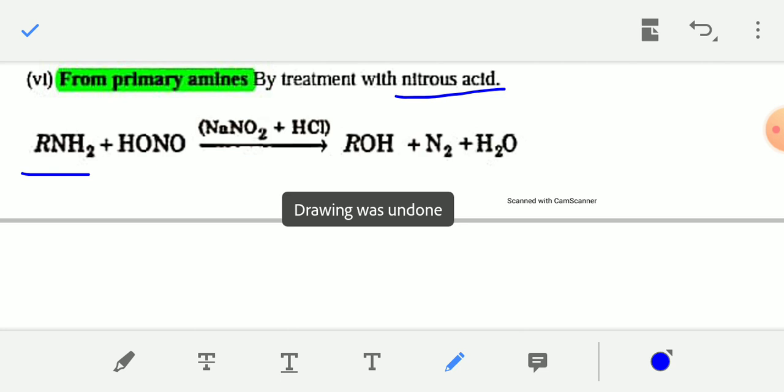If the same type of reaction is carried out with an aromatic amine like aniline, C6H5NH2, then the final product will be benzene diazonium salt. Okay, that means when an aromatic amine reacts with nitrous acid at low temperature, the product will be benzene diazonium salt, not alcohol. Okay, because benzene diazonium salts are very stable, resonance stabilized.